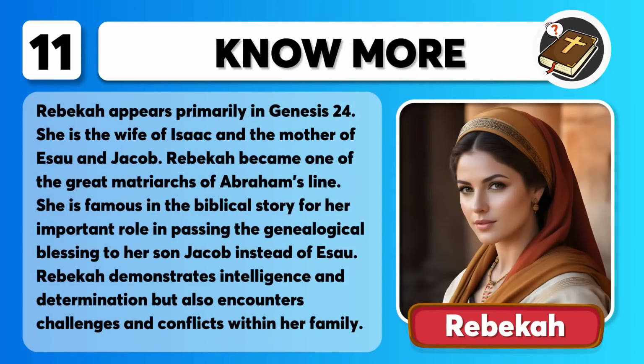That was Rebecca. Rebecca appears primarily in Genesis chapter 24. She is the wife of Isaac and the mother of Esau and Jacob. Rebecca became one of the great matriarchs of Abraham's line. She is famous in the biblical story for her important role in passing the genealogical blessing to her son Jacob instead of Esau. Rebecca demonstrates intelligence and determination, but also encounters challenges and conflicts within her family.